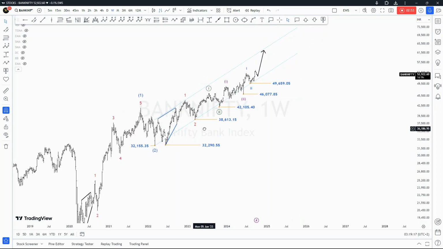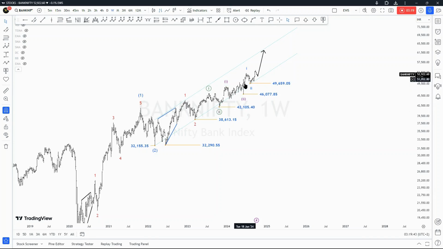And then we saw again another five waves to the upside. I labeled that as wave 1 of degree 10, or minute degree, which is also in green. And then we saw again a bit of a complex wave 2 of the same degree, degree 10. Following that, we saw again a push up, which is now degree 11, or as some of you may know it, sub-minute wave degree.